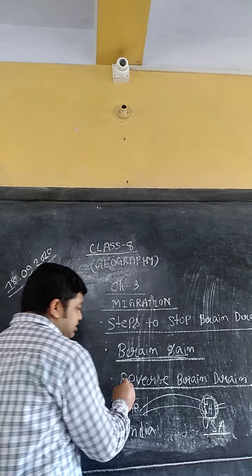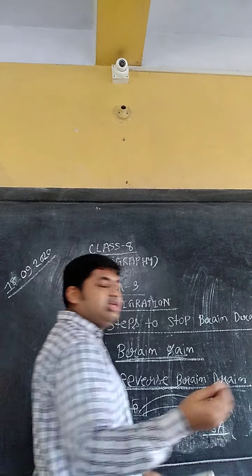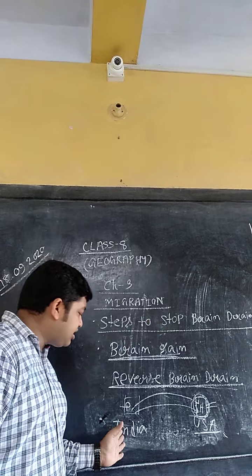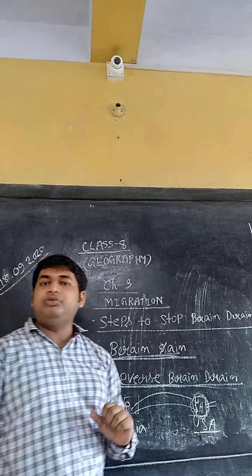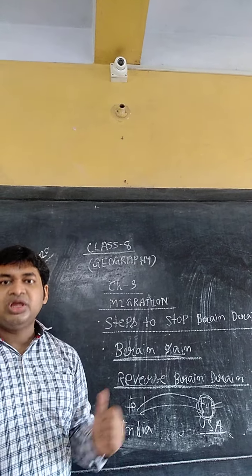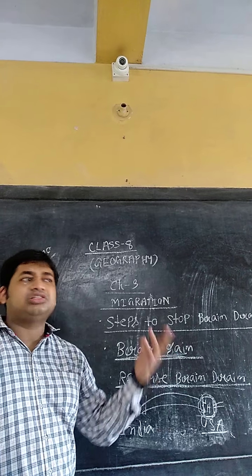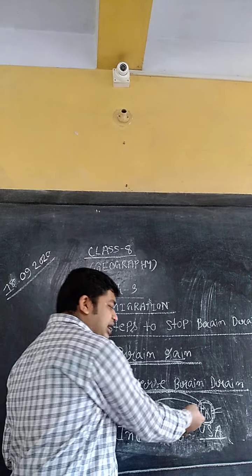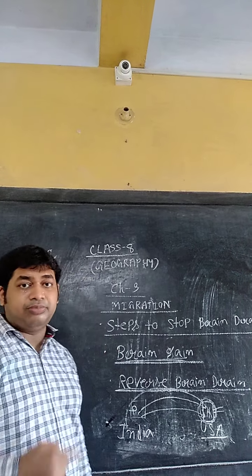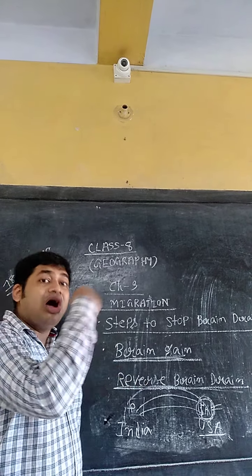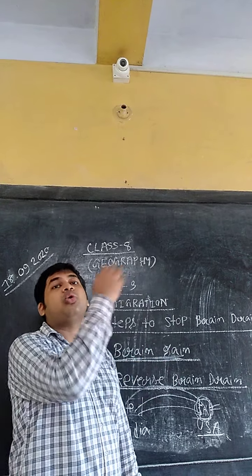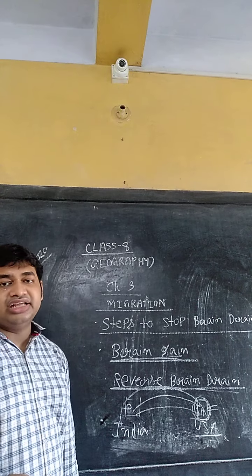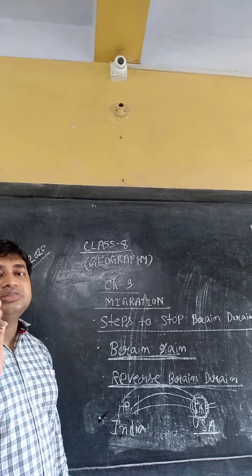And the last one is reverse brain drain. What is reverse brain drain? When people migrate from the developing country to the developed country during the brain drain process, but after some years, after 10 years or 5 years, they return from the developed country to their old region, their place of origin. This type of migration is known as reverse brain drain.